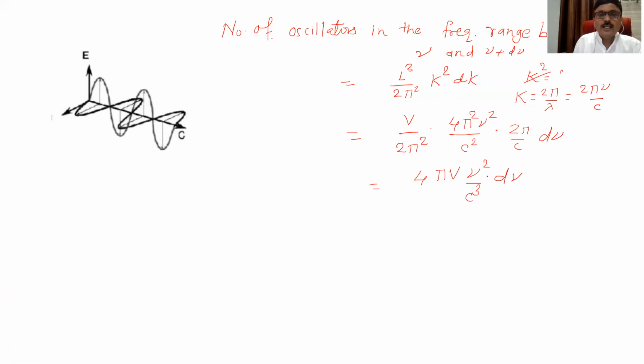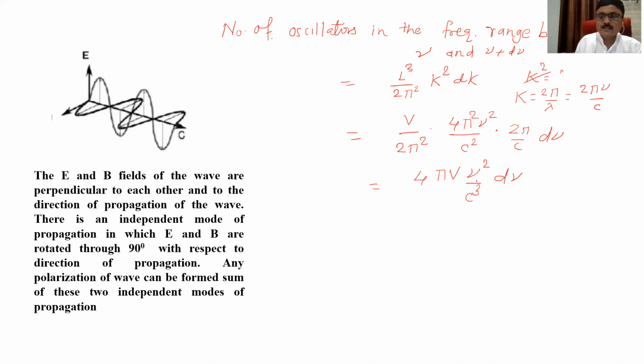However, here again we have to multiply this factor by 2, because we know that radiation is nothing but a propagation of electric and magnetic fields perpendicular to each other, and they are also perpendicular to the direction of propagation. There is an independent mode of propagation in which electric field E and magnetic field B are rotated through 90 degrees.